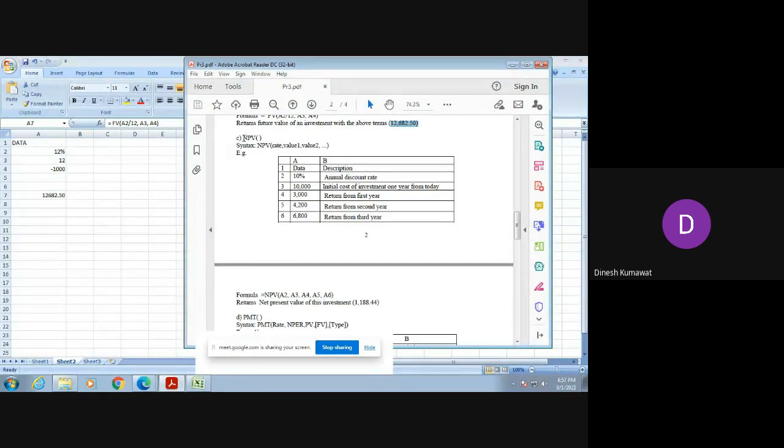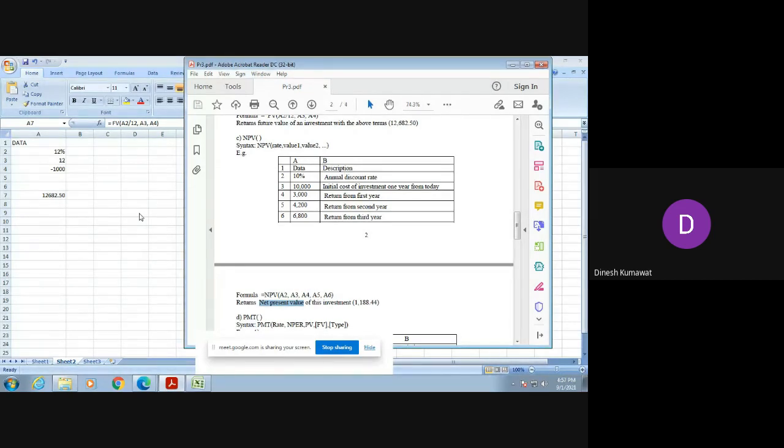Then our next function is NPV. What is the full form of NPV? Net present value. If you are smart, you can read this last line and find out the full form of NPV: returns net present value. And if even this isn't given to you, then just click on your Excel sheet and type equal to NPV.